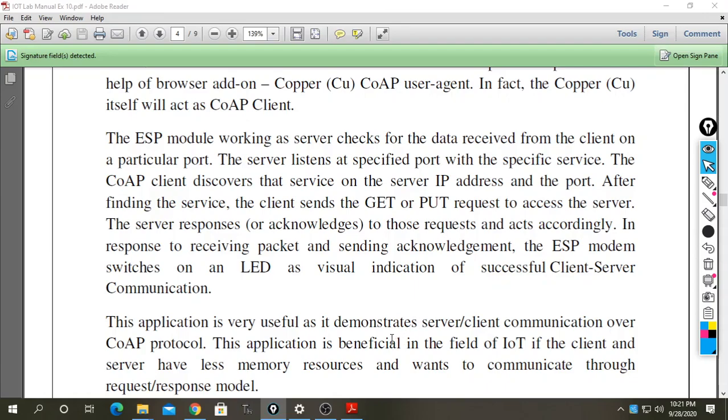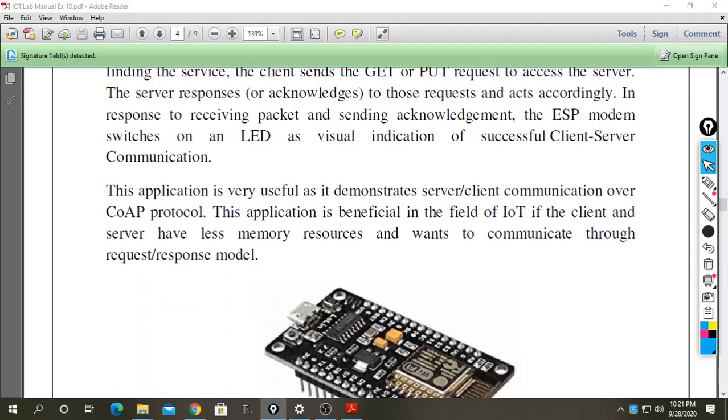The server responds accordingly to those requests. In response to a received packet and sending an acknowledgement, the ESP modem switches an LED as a visual indication of successful client-server communication. The application is very useful as a demonstration of server-client communication over the CoAP protocol.